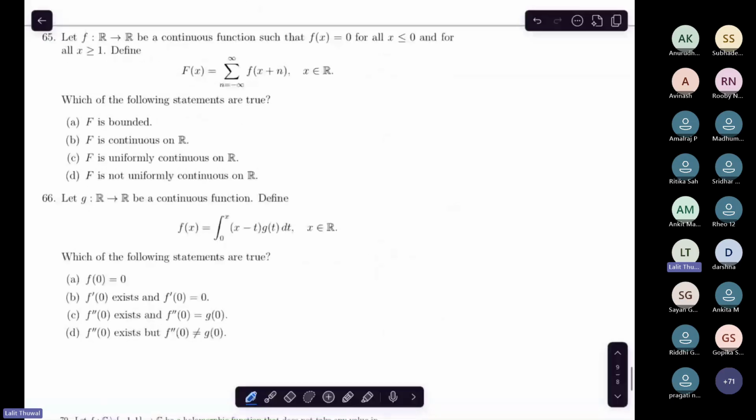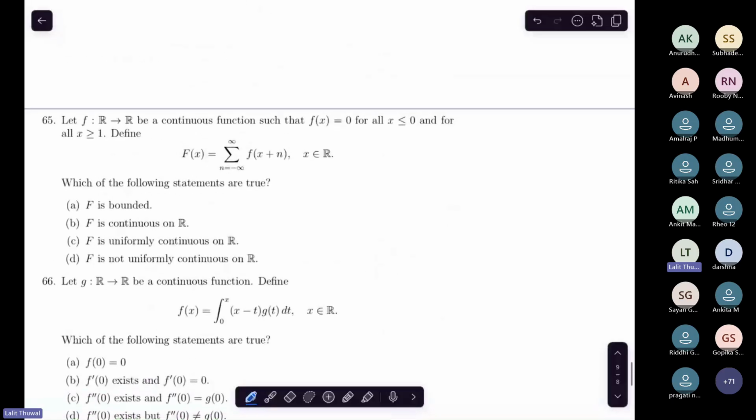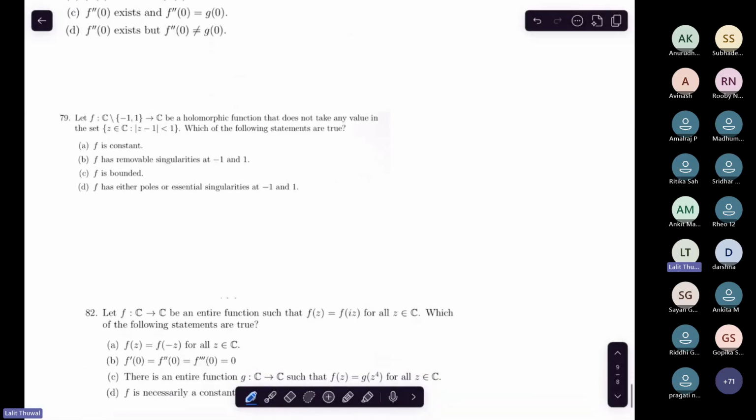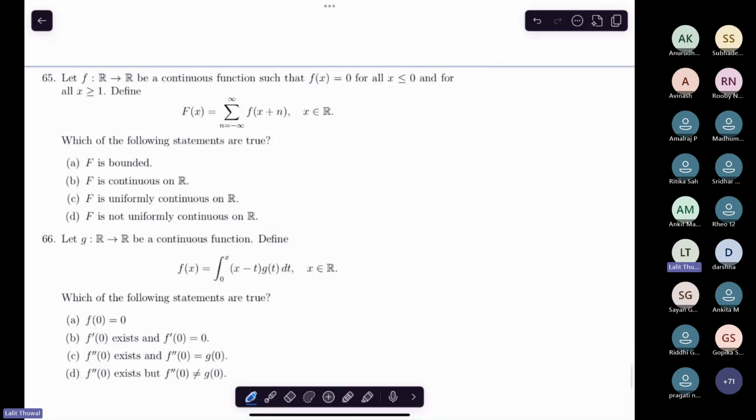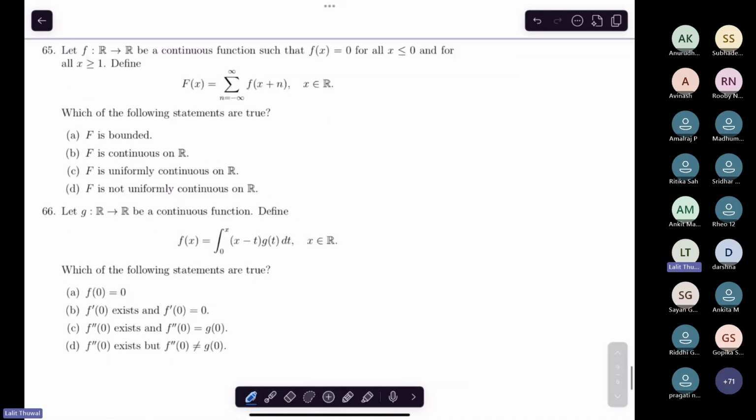So let's solve something quickly, okay? Without writing, just try to solve it. Let us try to solve some questions very quickly because we have few minutes. Oh, no, we have half an hour. So let's solve these questions. I will give you 2 to 3 minutes per question. Then I will tell you the quick way of solving them. So let's start with these questions.